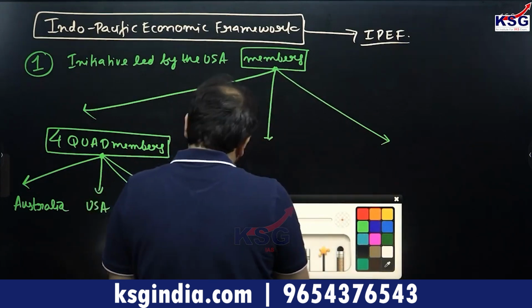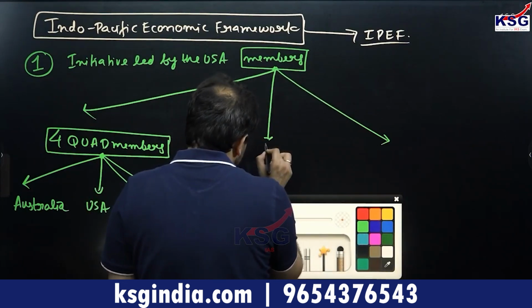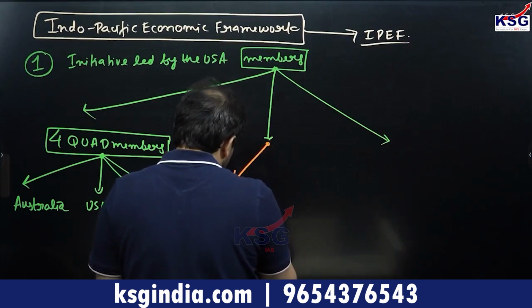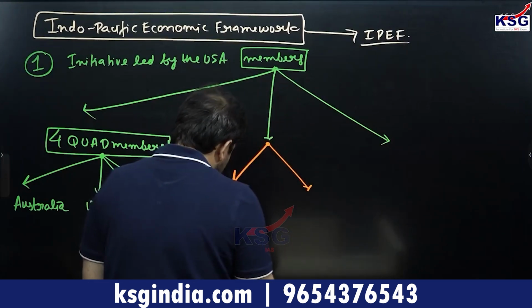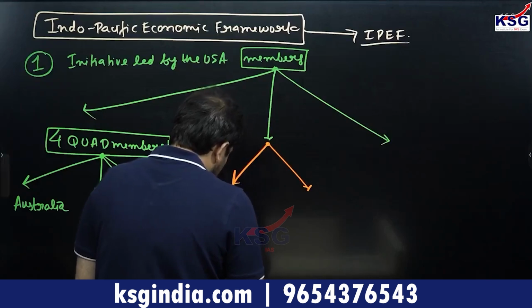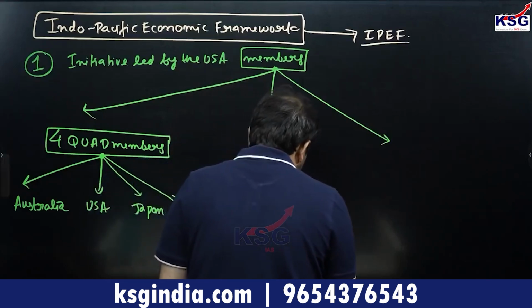And then next you have the friends of Australia in this region, which are New Zealand and South Korea.